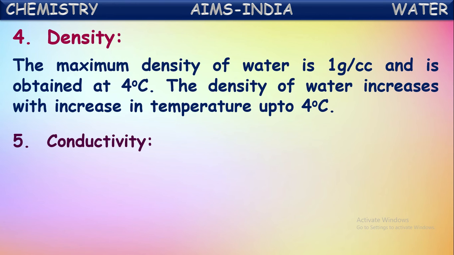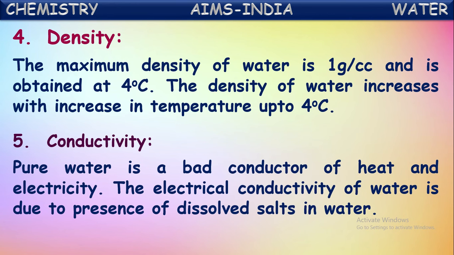Next, conductivity of water. Pure water is a bad conductor of heat and electricity. The electrical conductivity of water is due to the presence of dissolved salts in water. Actually, pure water cannot conduct electricity.